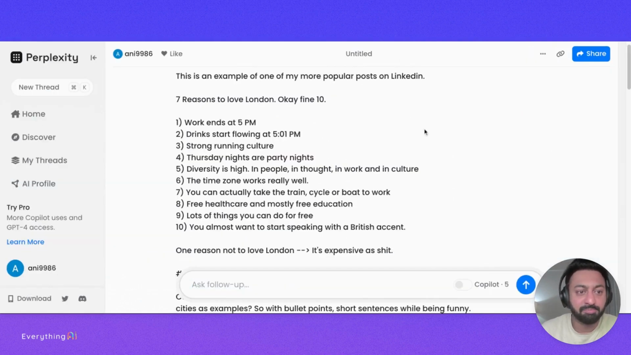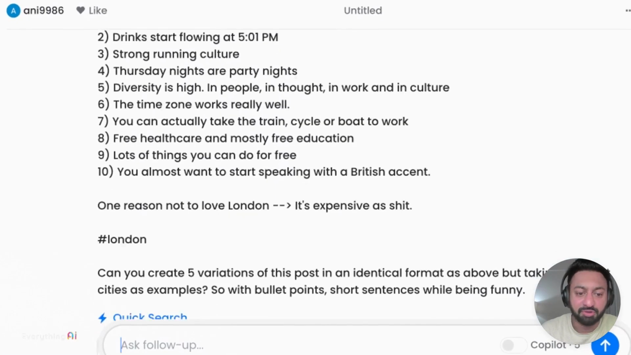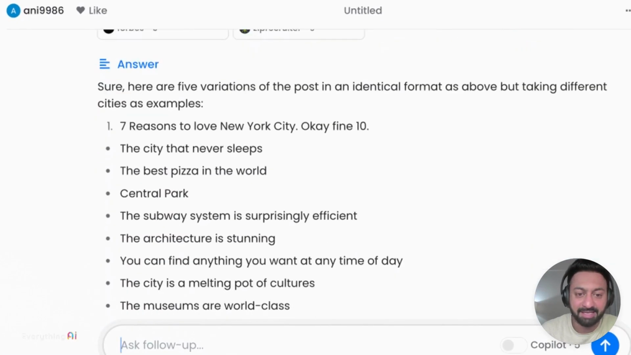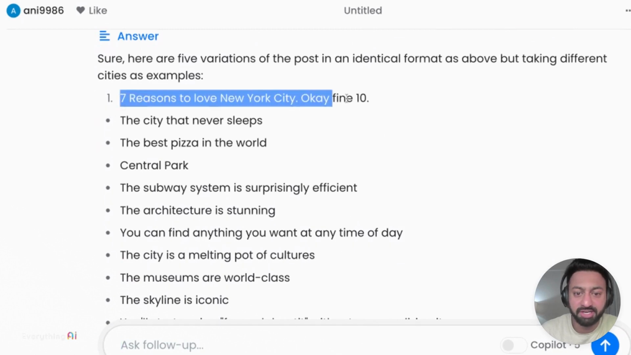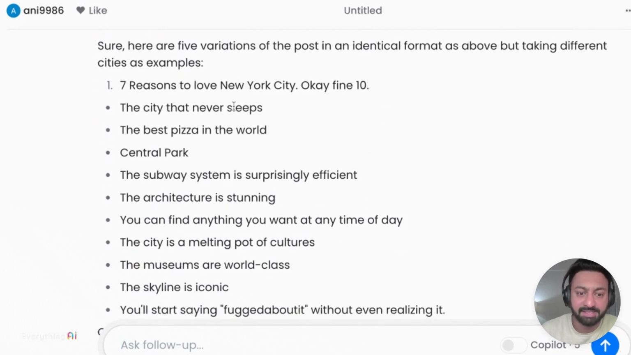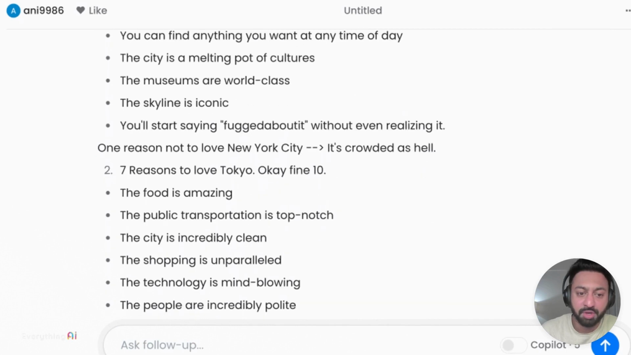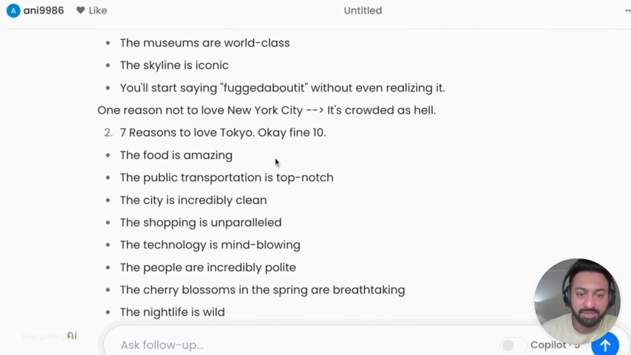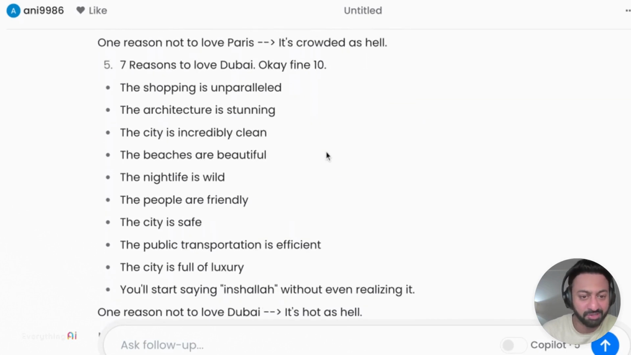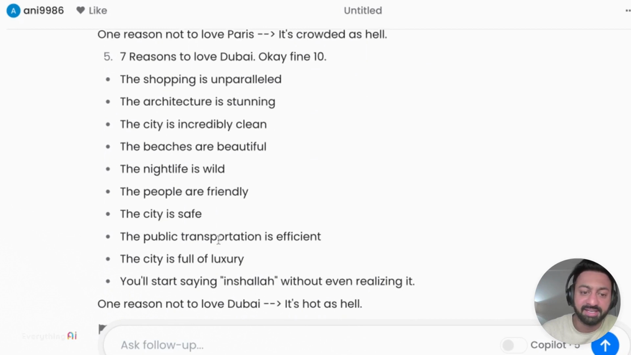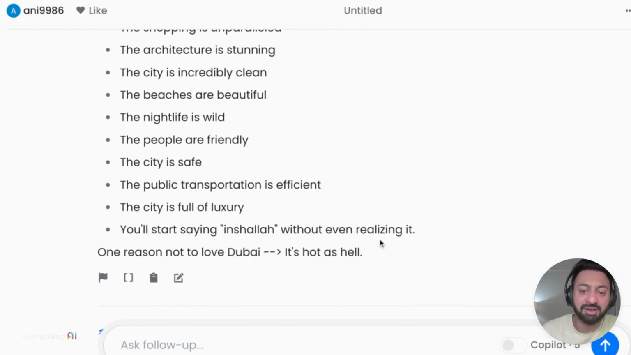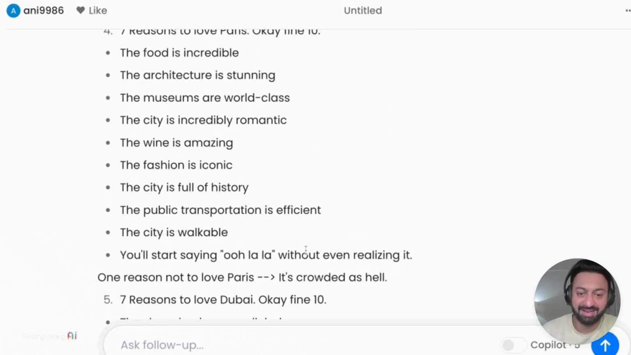The next thing is let's look at Perplexity.ai. I've put this in, and then I say, give me the answers. It says, okay, 7 reasons to love New York City. Okay, fine, 10. It says city that never sleeps, best pizza. One reason not to love New York City is crowded as hell. Interesting, right? If you look at Dubai, it says the shopping is unparalleled, the architecture is stunning, the city is incredibly clean, the city is safe. You start saying inshallah without even realizing. One reason not to love Dubai, it's hot as hell.